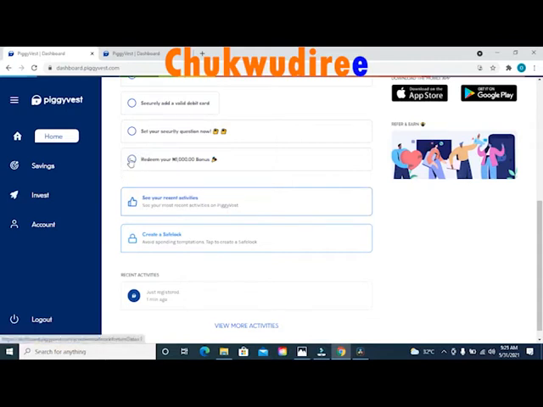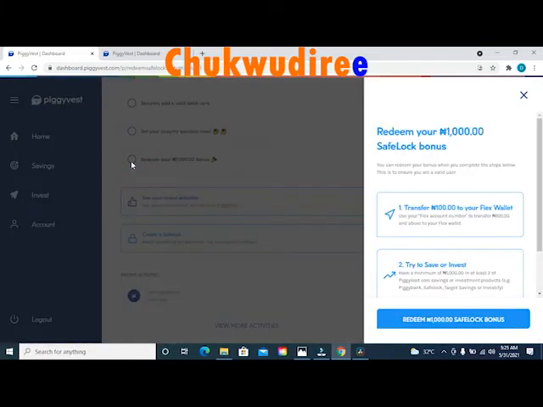So there are a few steps to take to redeem this 1000 naira. Right click on that option that says redeem your 1000 naira bonus, which is the last option in this page. When you click on it, you will get this sidebar pop-up message on your screen. This pop-up message says redeem your 1000 naira safe lock bonus.